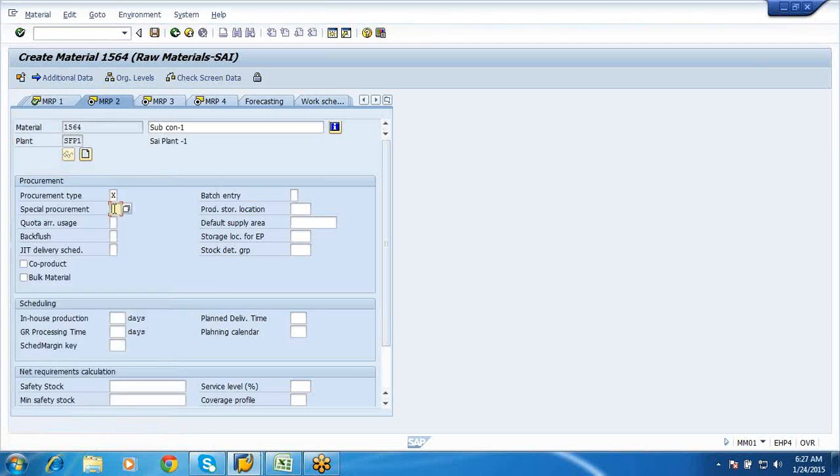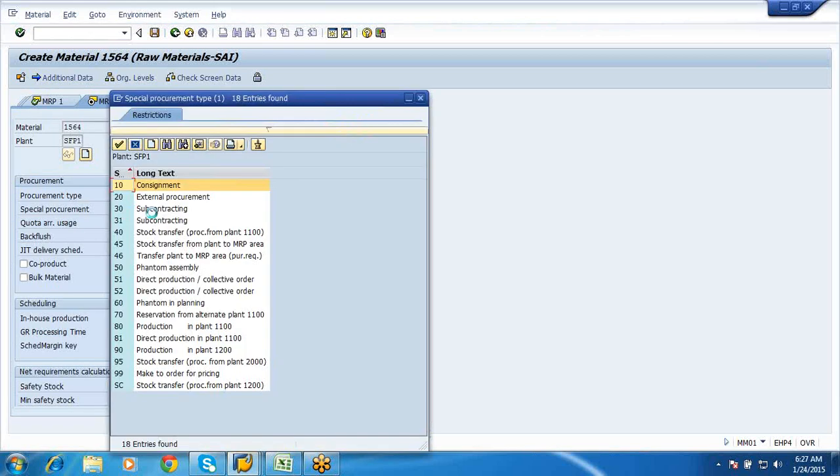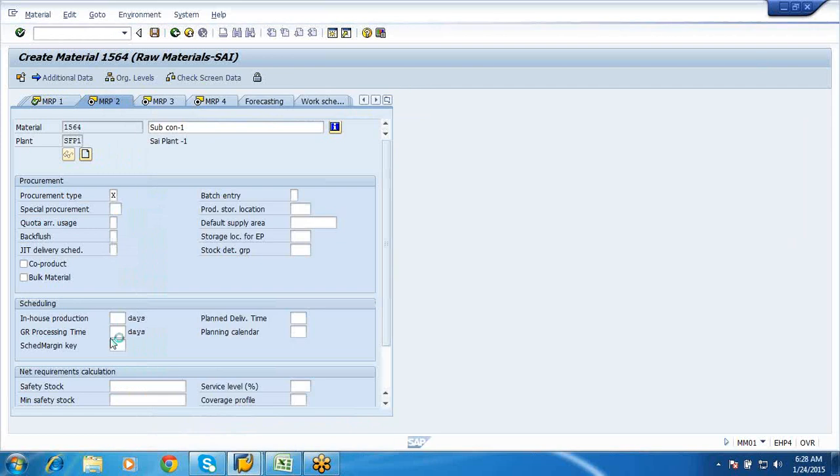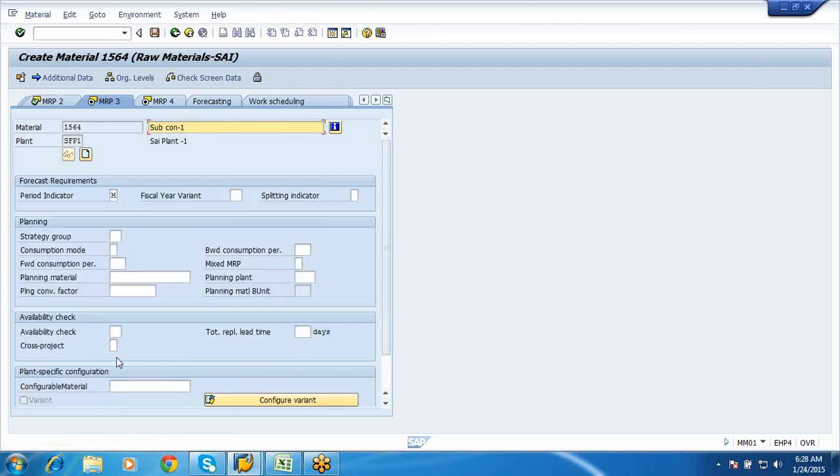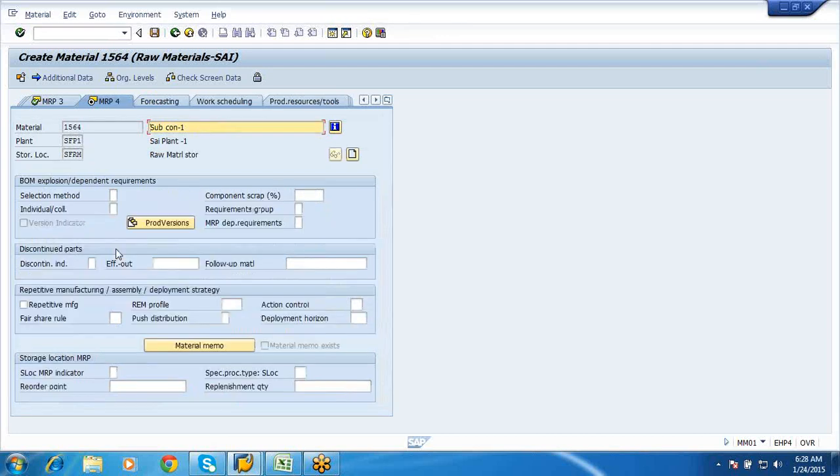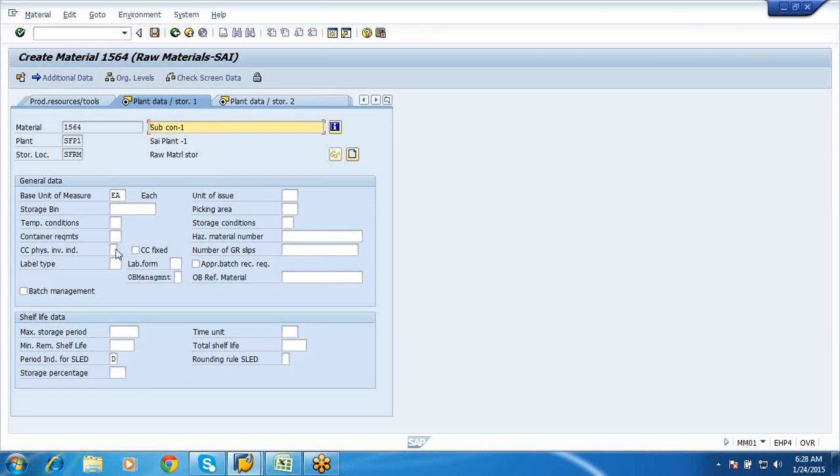Here is where we need to give the special procurement in the material master, that is, we need to say this material is a subcontracting material. Next, you can just take this GR processing time not required, your schedule margin key, enter. Once this is done, you can define your strategy group also, that is make to stock, make to production. All these are your strategy groups.